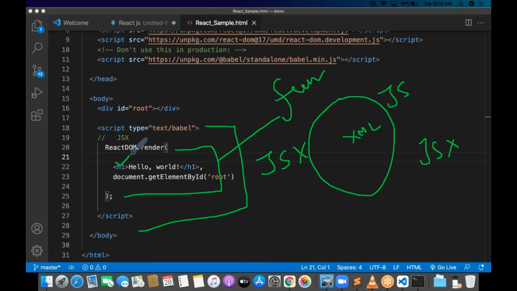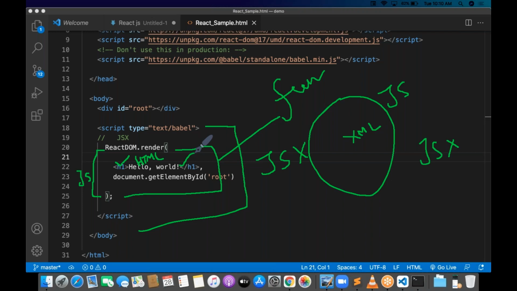H1. H1 is nothing but HTML. Now you tell me, inside the JavaScript, HTML is there or not? This is the JavaScript, na? Inside the JavaScript, HTML is there or not? That's it. Inside the JavaScript, HTML is there. That is the React component.